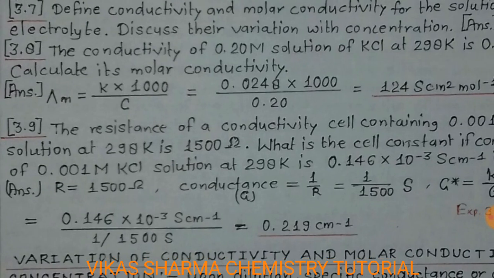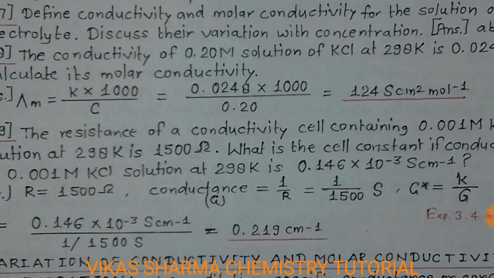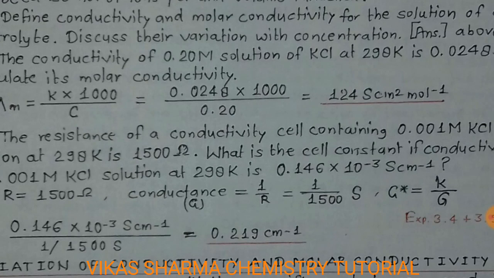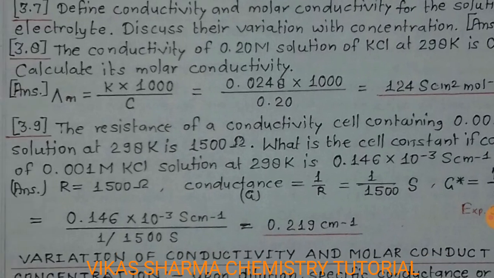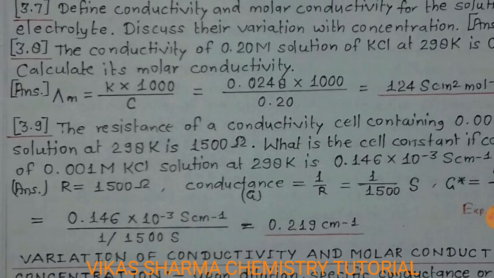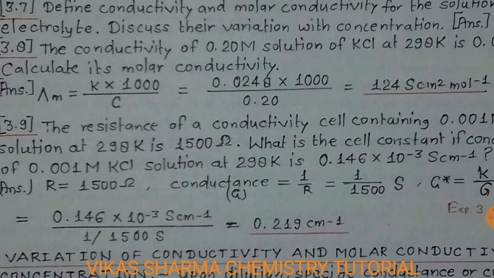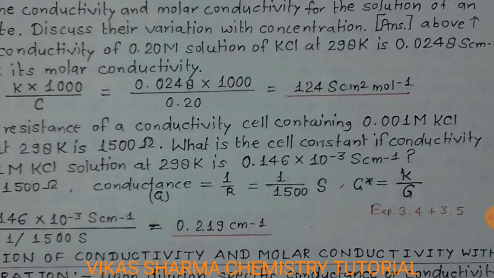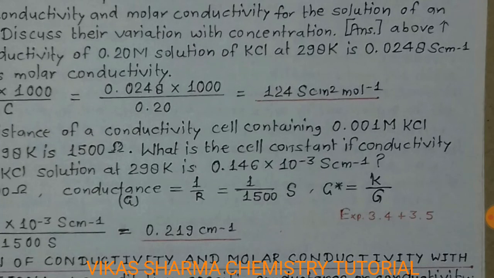So resistance is given as 1500 ohm. Conductance G is equal to 1 upon R, so 1 upon 1500 Siemens. The cell constant G star is equal to K upon G. So we put the value 0.146 into 10 to the power minus 3.